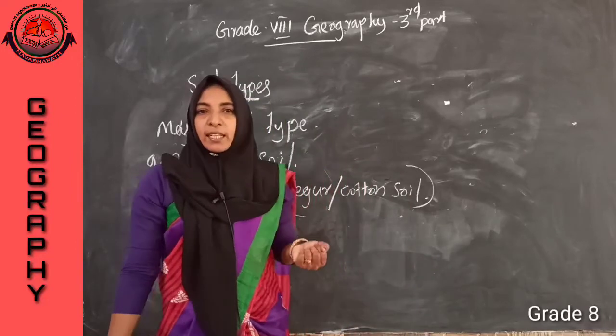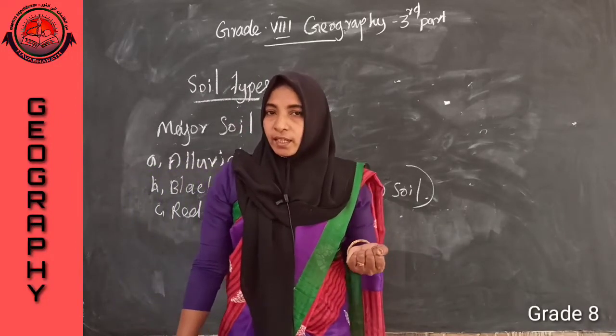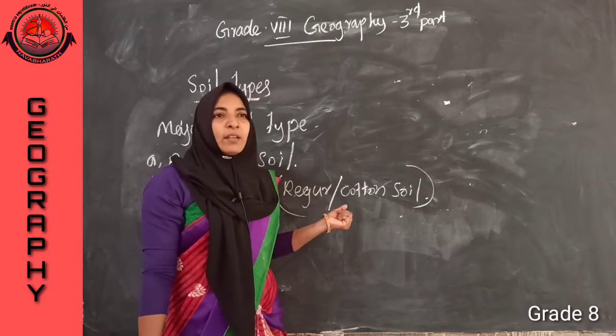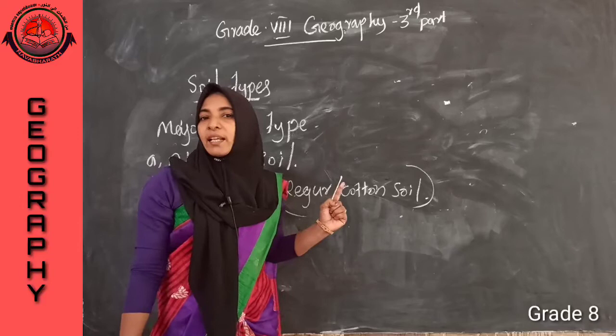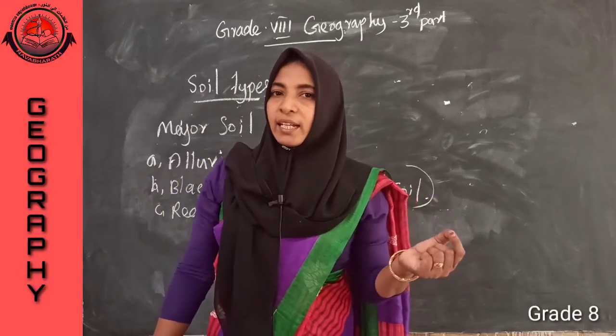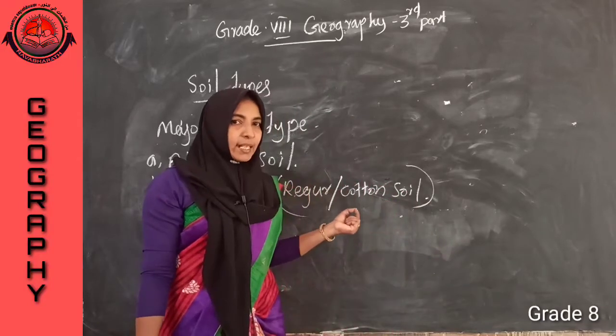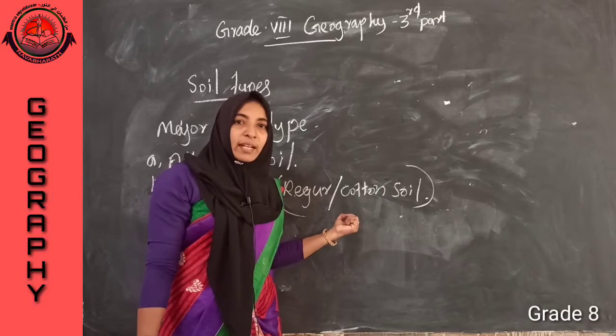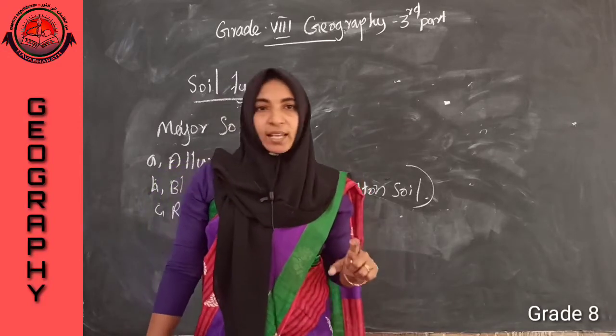What are the peculiarities of red soil? It is suitable for cultivation, but one thing is there: only if you add fertilizer can we cultivate crops there. This is the area where we are getting low rainfall.